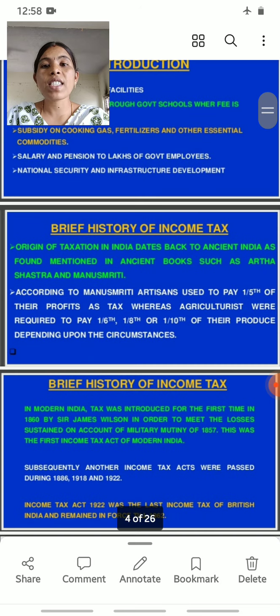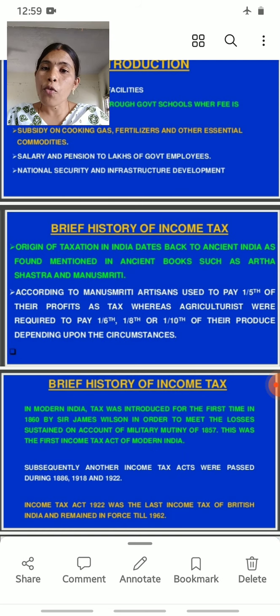Next, what is the history of income tax? A brief history of income tax. The origin of taxation in India dates back to ancient India, as mentioned in ancient books such as Arthashastra and Manusmriti.